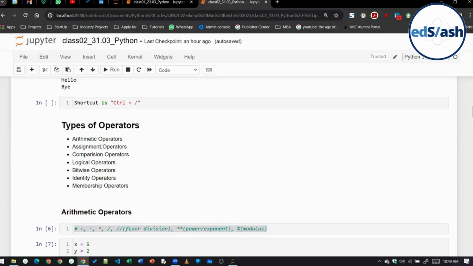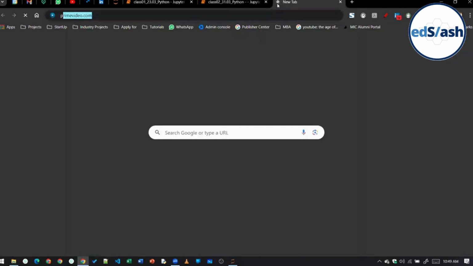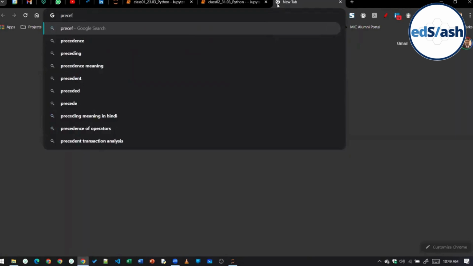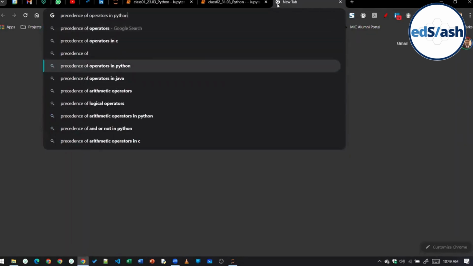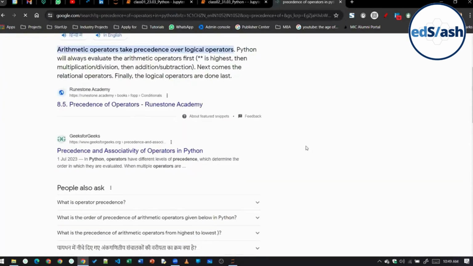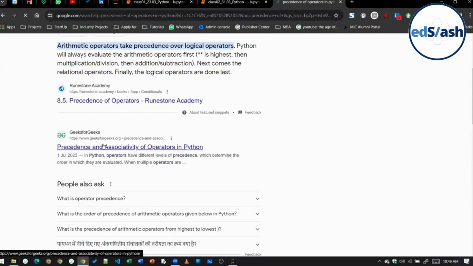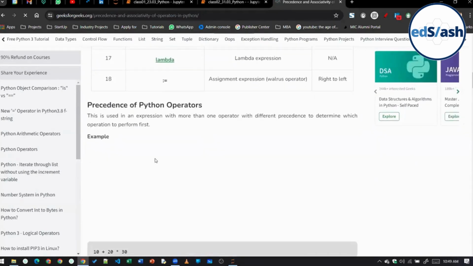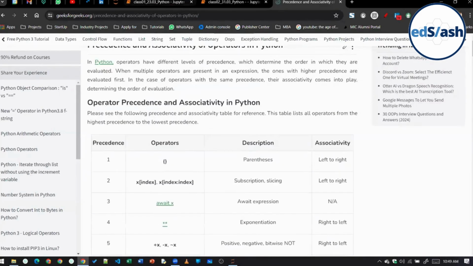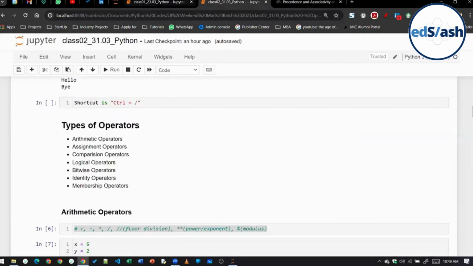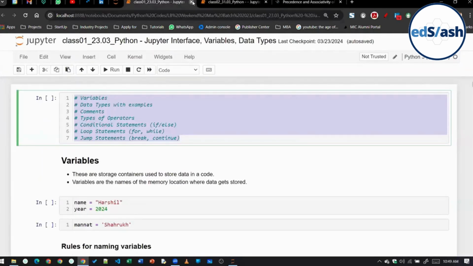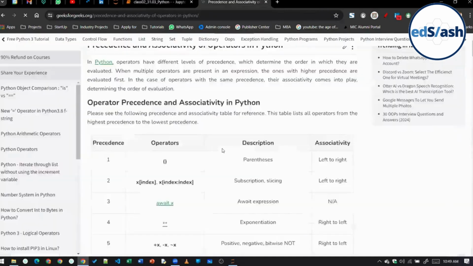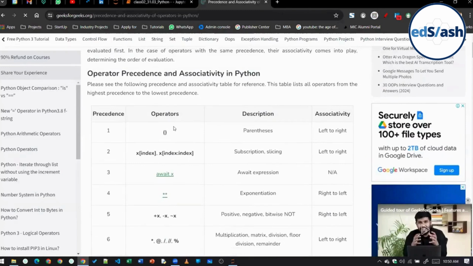Obviously it will become a little bit difficult for you to remember the entire preference of operators. But even if you want to go for that, you can just Google precedence of operators simply. I think you can maybe open this link, and we will get the entire list of all the operators. But one thing that I would suggest from my end is, instead of remembering this entire list, see one thing: parentheses or brackets have the highest preference.